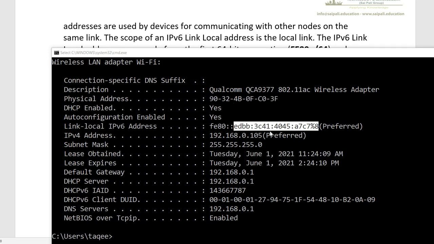But instead of Windows, if we see it in any other device, any other operating system, you will see the same thing. You will see the interface ID generated from the MAC address of the device.